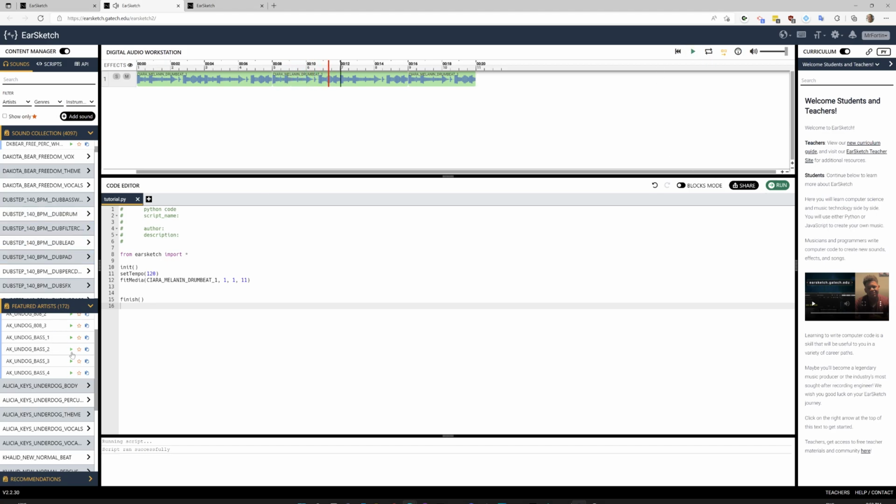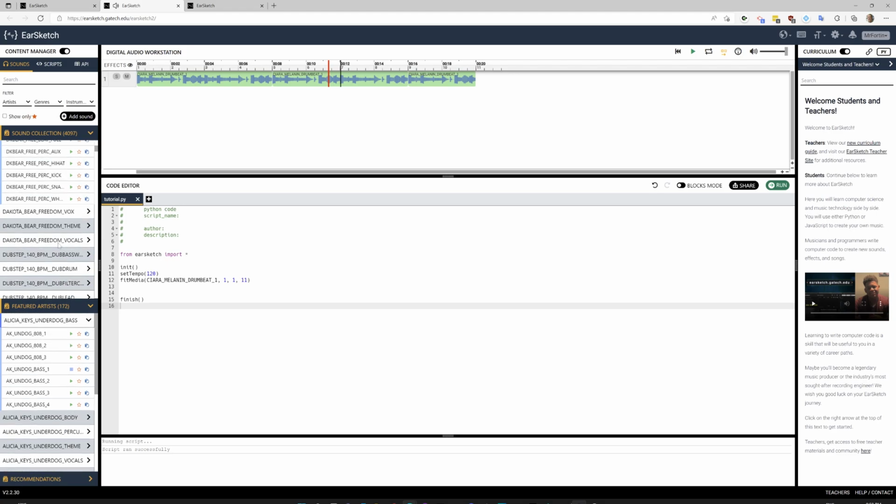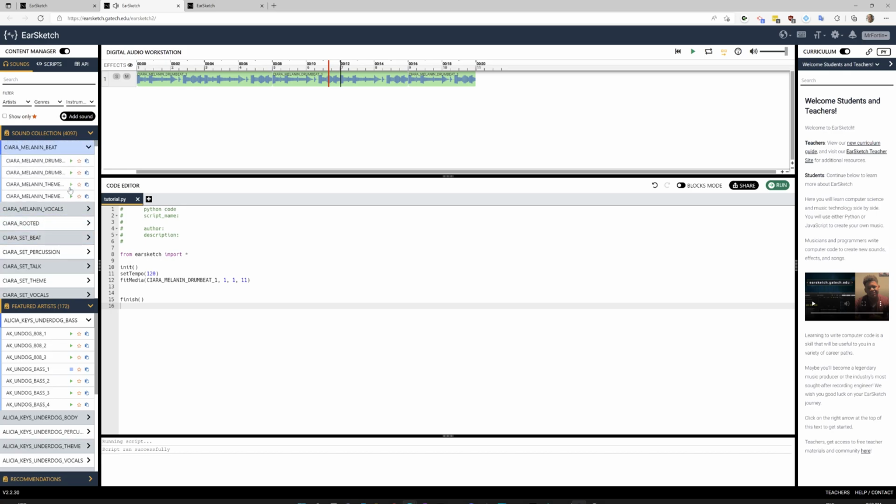Okay, and then go find something that will work well with that. Okay, so I'm just going to copy paste my fit media command that I used because I don't want to go back to the API every time. So I'm just going to paste that on line 13. And then here I'm going to highlight the song and paste in the song name here.